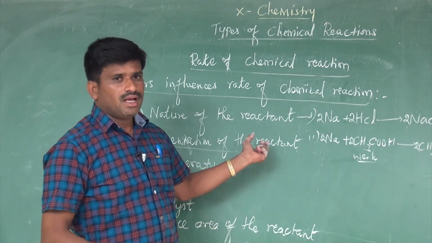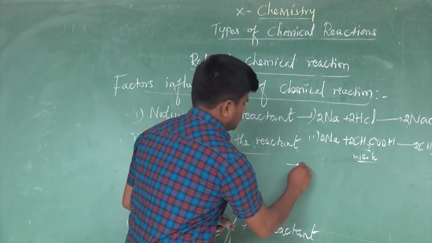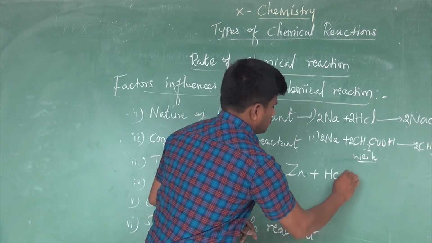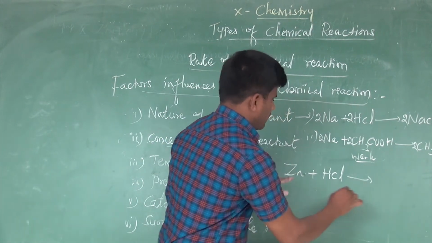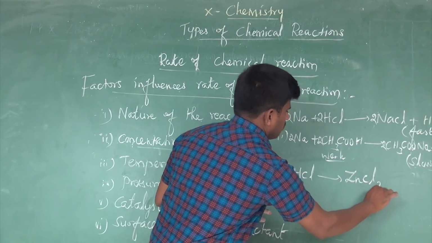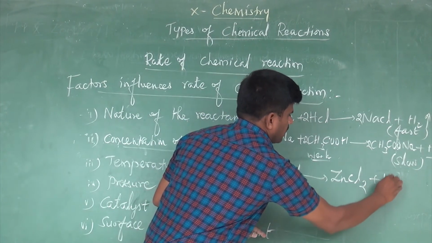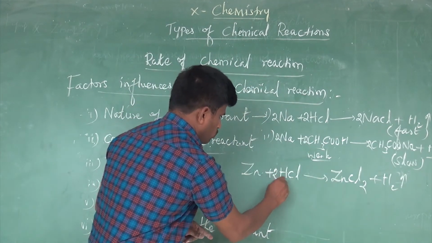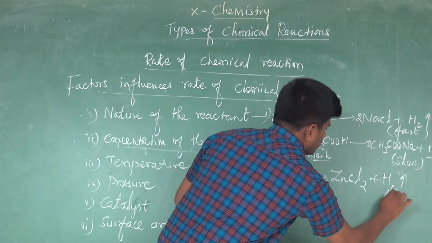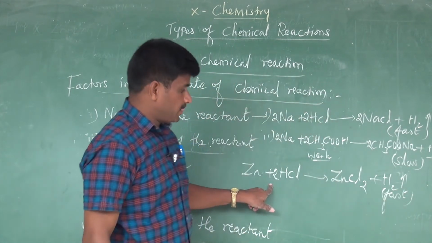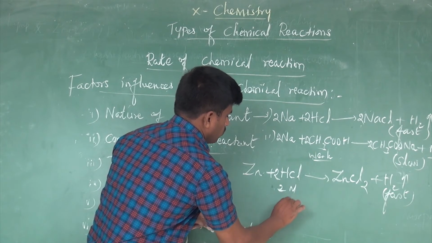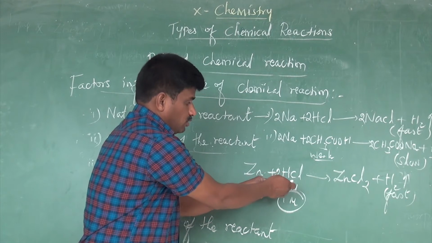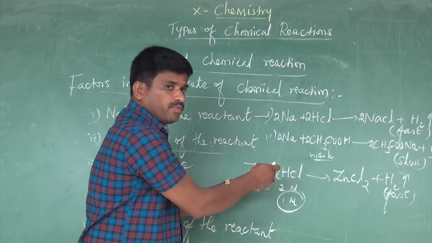Let's go through this in equation form. We take zinc, the symbol of zinc is Zn, with hydrochloric acid, that is HCl. The product is zinc chloride, that is ZnCl2. Hydrogen gas, that is H2, is liberated. Here 2 mole hydrochloric acid is taken, so it will be faster than 1 mole hydrochloric acid, because the hydrochloric acid concentration is higher in the second test tube.